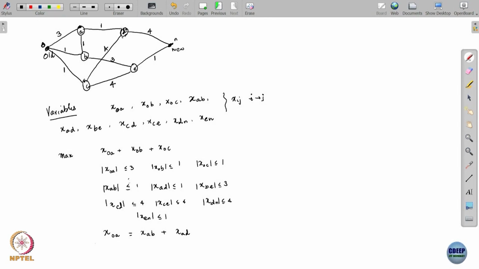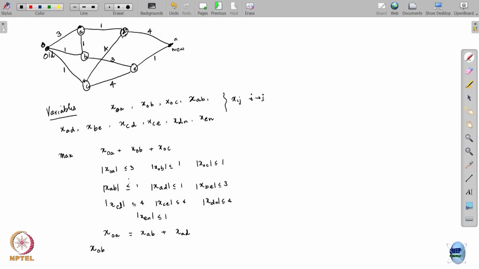Okay. Now, likewise, let us do B. What is the flow that comes into B? It is OB plus AB, right. So, remember x_ij is flow that goes from i to j.